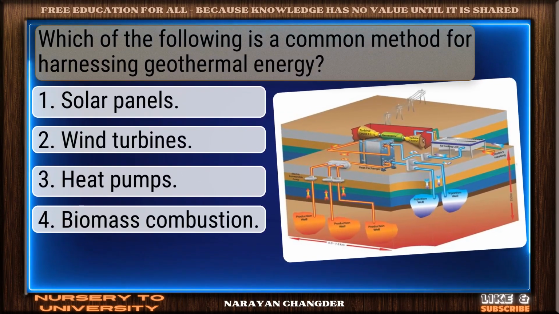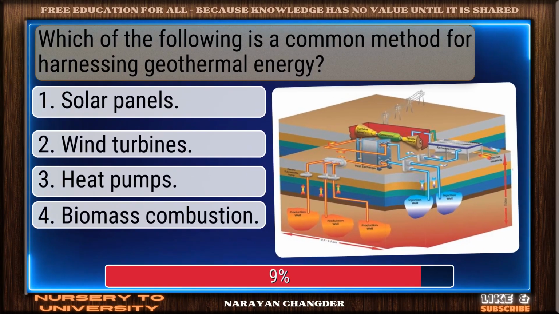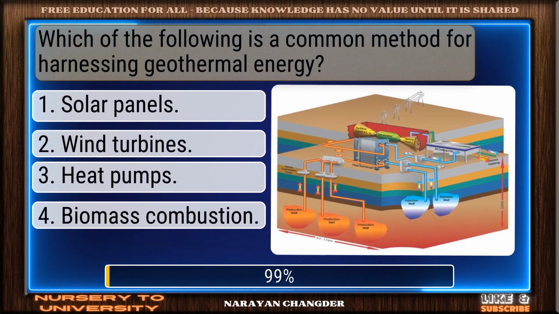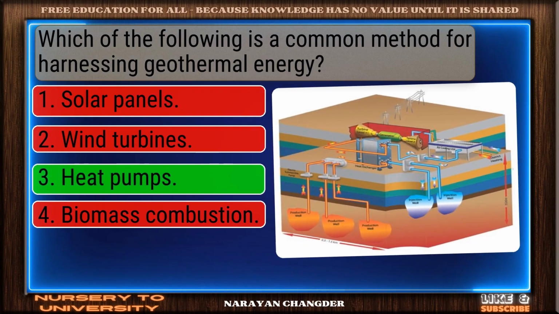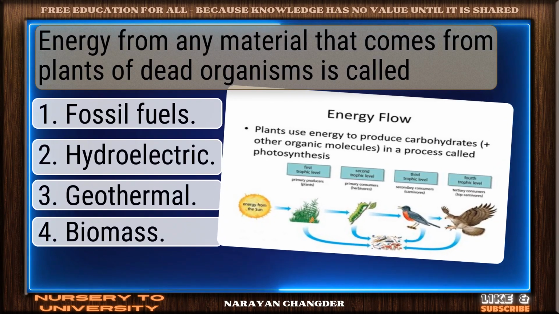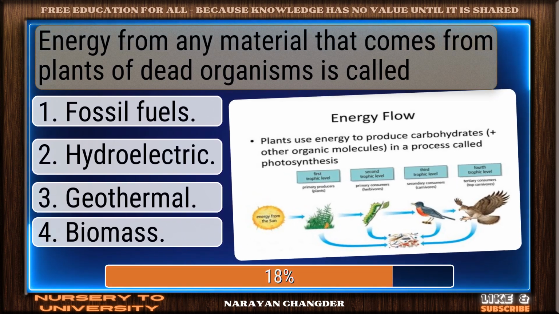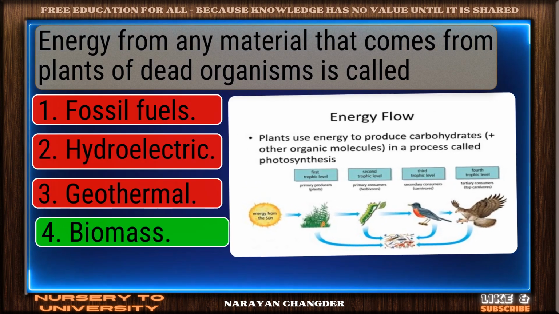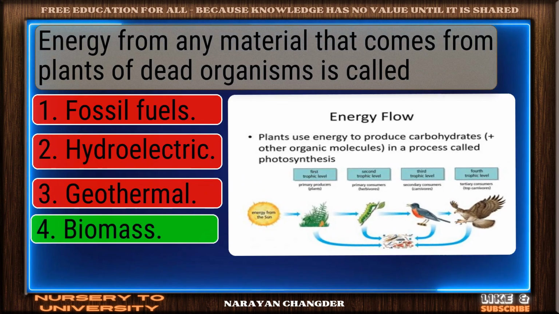Which of the following is a common method for harnessing geothermal energy? Well done. Heat pumps is right. Energy from any material that comes from plants or dead organisms is called. Right again. Biomass is valid.